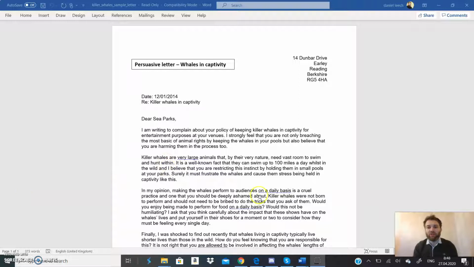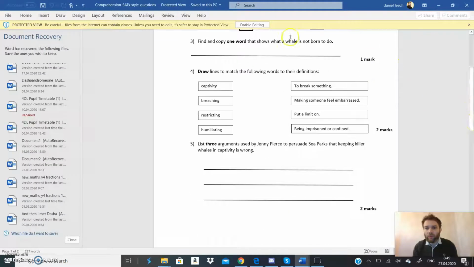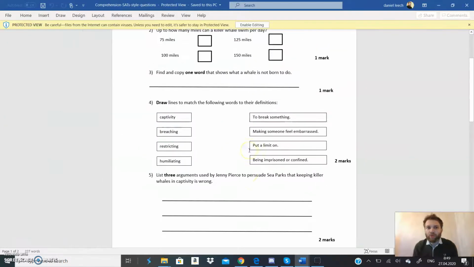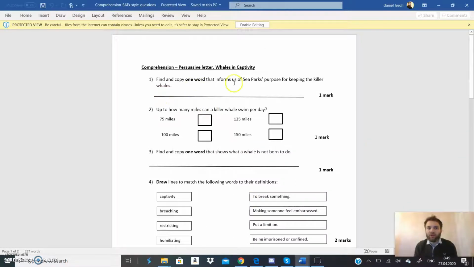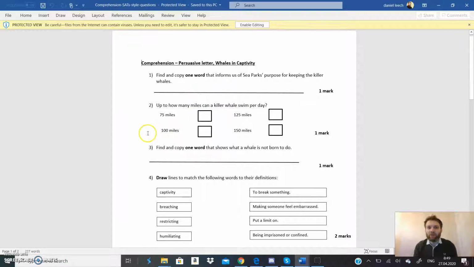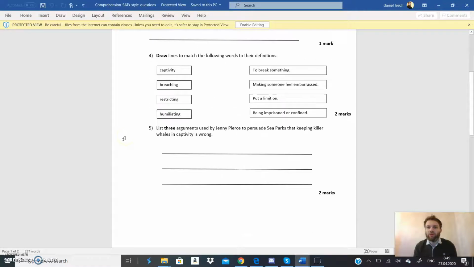It's similar to the task yesterday in that you have a text to read and then you have a set of questions to answer here. So you've got different kinds of questions. You've got short questions like this one, find and copy one word. So you can just copy that word there. And multiple choice ones, again, one word.